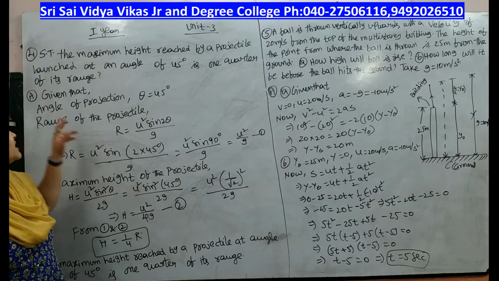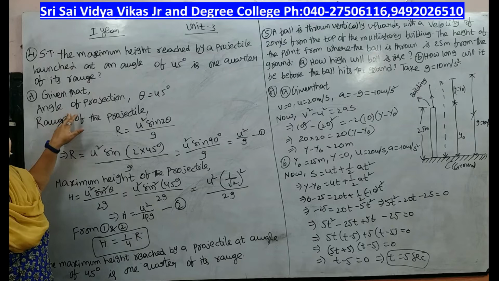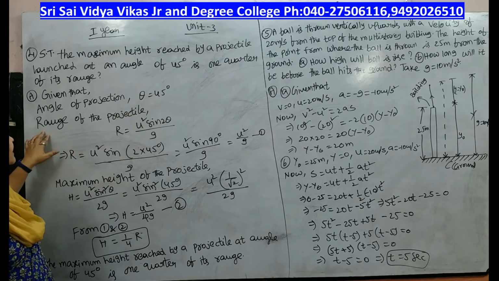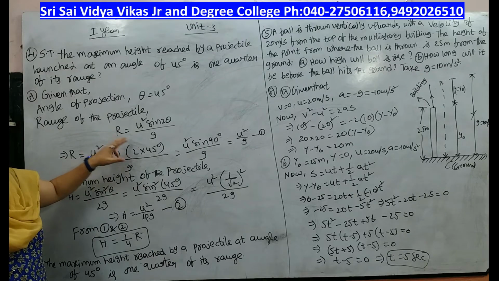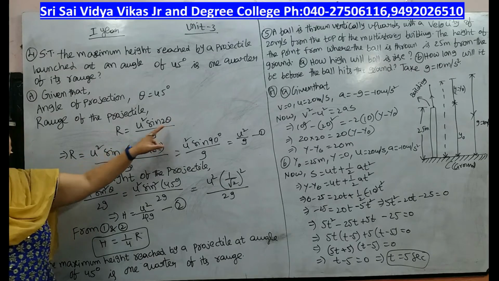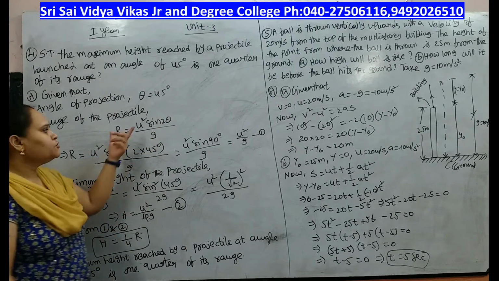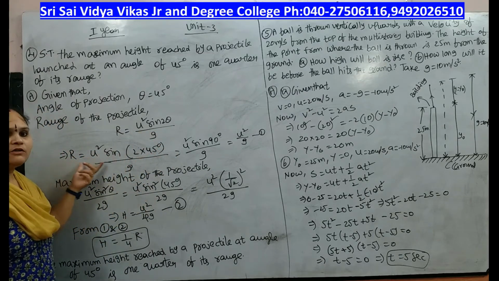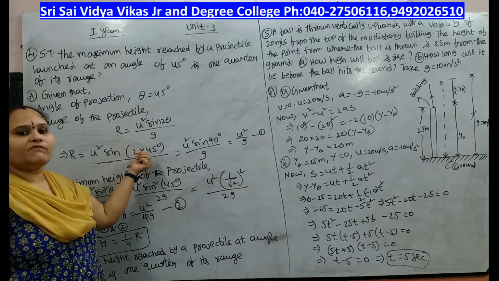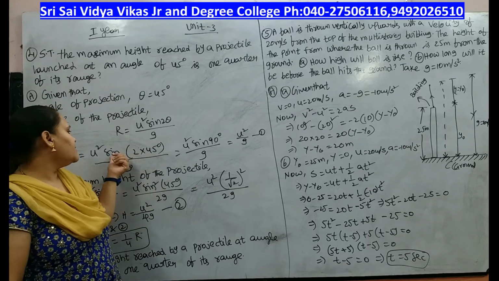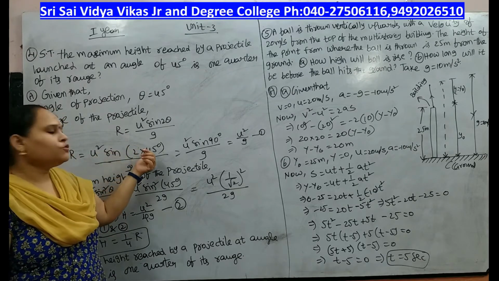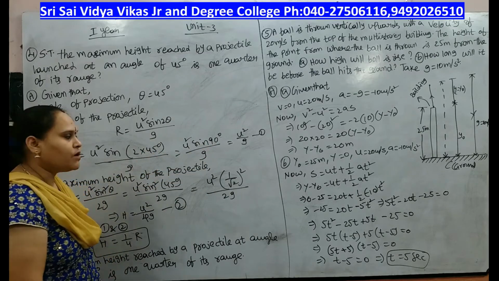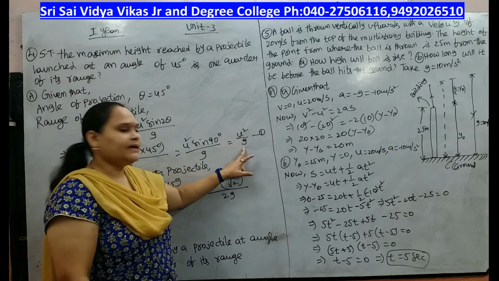For this purpose, we are considering that the angle of projection theta equals 45 degrees, and the range of the projectile formula is R equals u square sin 2 theta by g. Substituting the values, R equals u square sin 2 into 45, that is sin 90 degrees, by g. Sin 90 equals 1, so R equals u square by g.